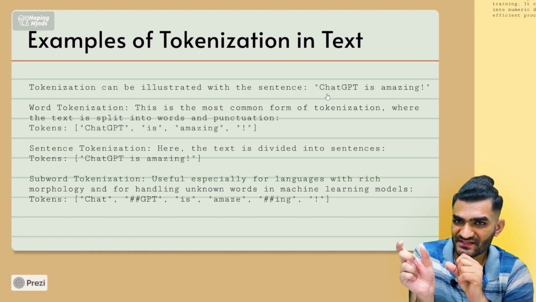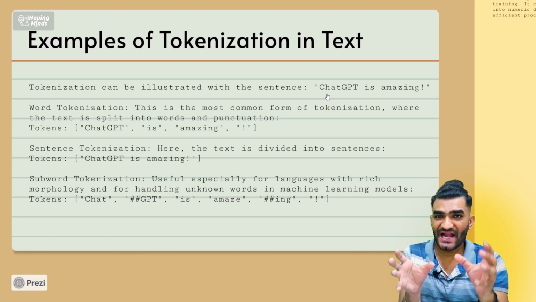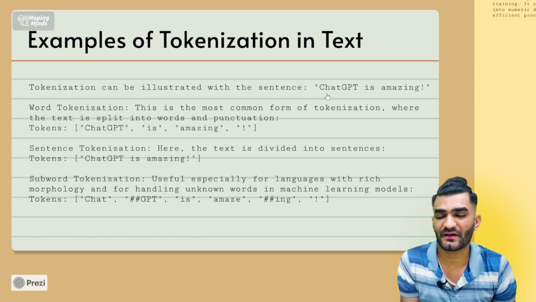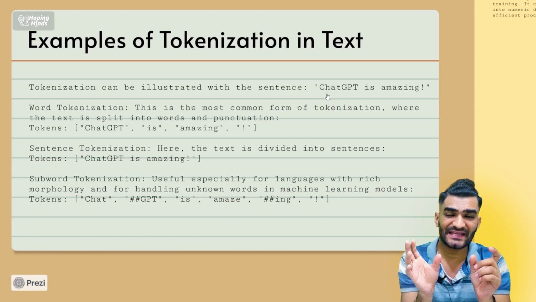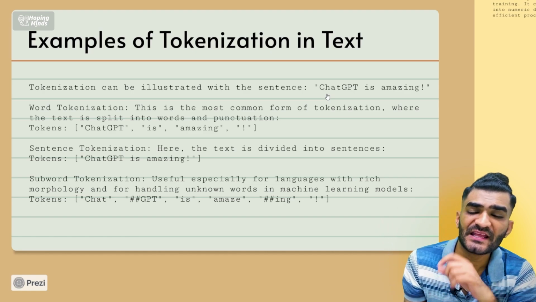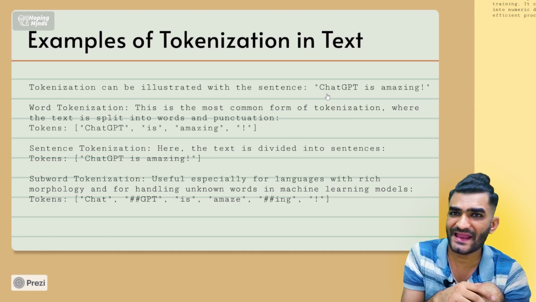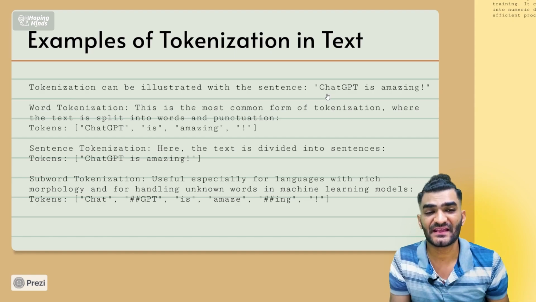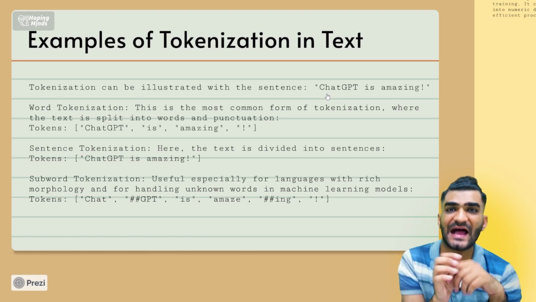So chat gpt is divided into two subwords, chat and gpt, and now it acts as two tokens. Is, of course, cannot be divided, so it acts as one token. And amazing has been divided into two tokens: amaze and ing.